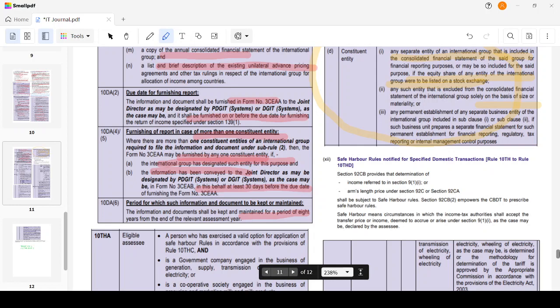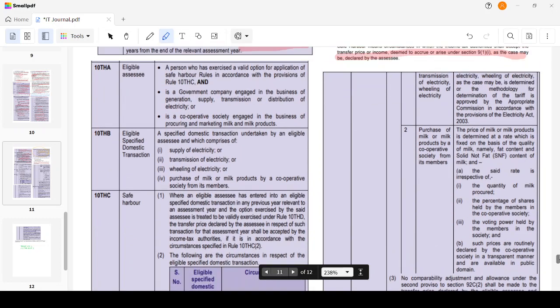Section 92CB provides that determination of income referred to in section 92(1) or arm's length price under section 92C or 92CA is subject to safe harbor rules. It empowers the CBDT to prescribe the safe harbor rules. Safe harbor means circumstances in which the income tax authority shall accept the transfer price or income deemed to accrue or arise as may be declared by the assessee. Whichever price is declared by the assessee, such price can be accepted by the income tax authorities. This is known as safe harbor.